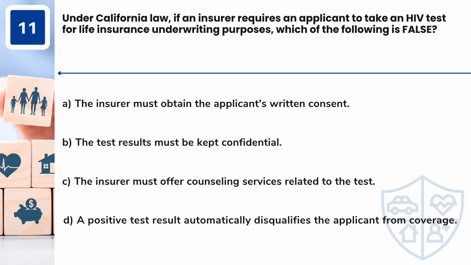Question 11. Under California law, if an insurer requires an applicant to take an HIV test for life insurance underwriting purposes, which of the following is false? A. The insurer must obtain the applicant's written consent. B. The test results must be kept confidential. C. The insurer must offer counseling services related to the test. D. A positive test result automatically disqualifies the applicant from coverage.